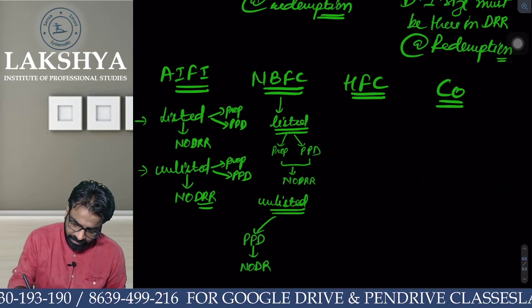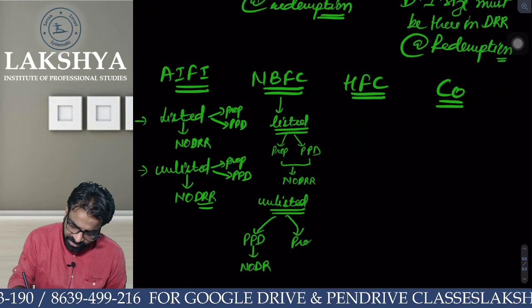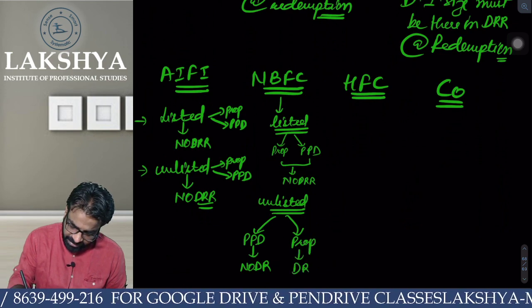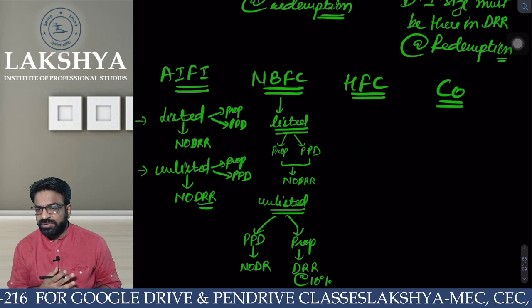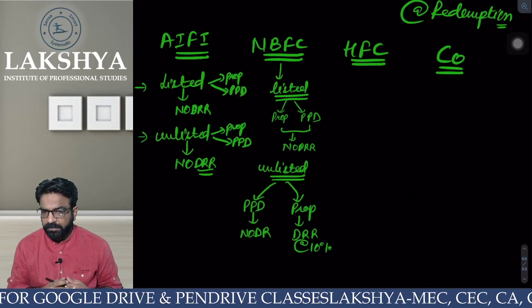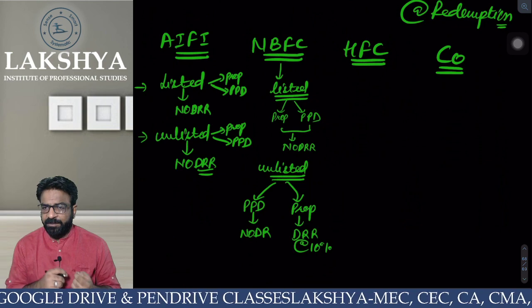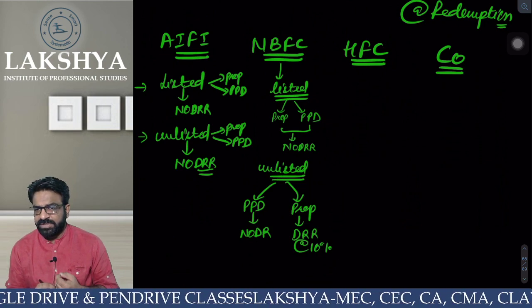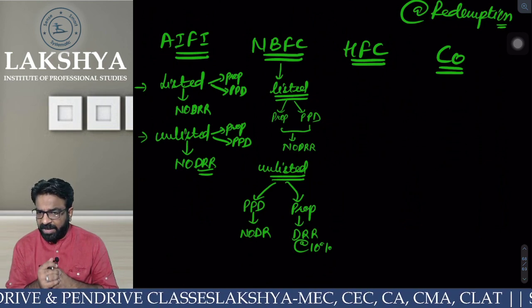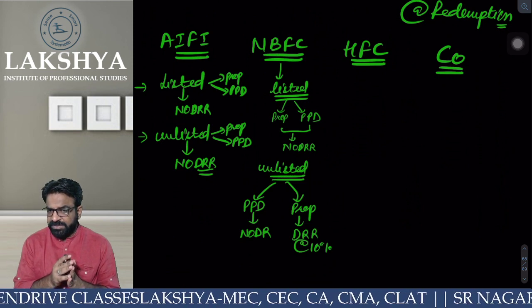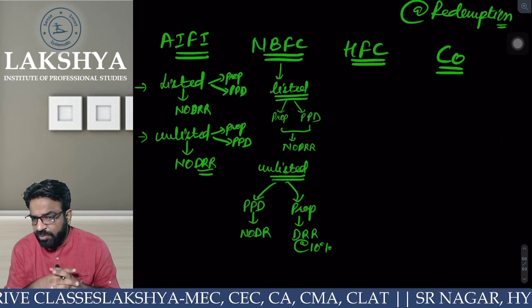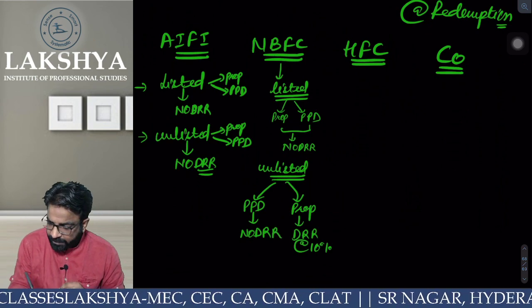No DRR. I am unlisted via prospectus. DRR. How much? At the rate of 10%. Are you able to see the chart? If I am listed, via prospectus or private placement of debentures, no DRR at all. But if I am unlisted, if it is via prospectus, then DRR at the rate of 10%. If it is private placement, then no DRR. Am I correct?